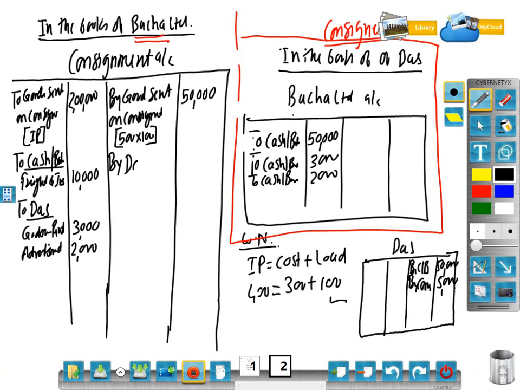So by Das Limited, how many bicycles? 450 multiplied by 500 each, 2,25,000. Very good. So Das Limited, to consignment 2,25,000. And here credit side by sales 2,25,000.